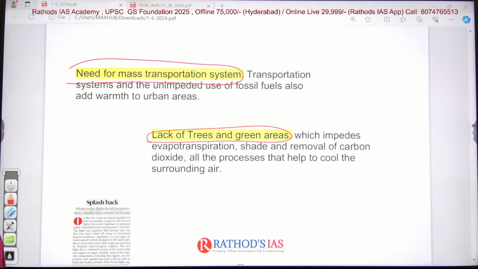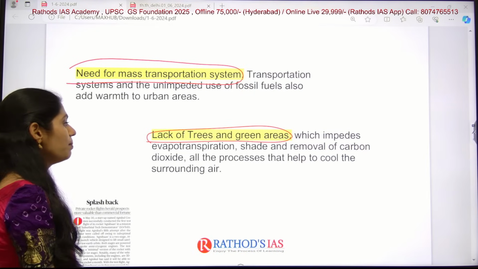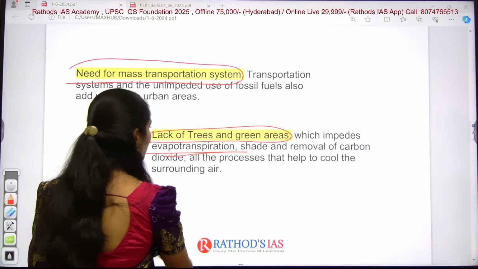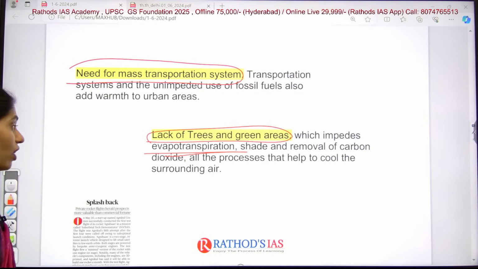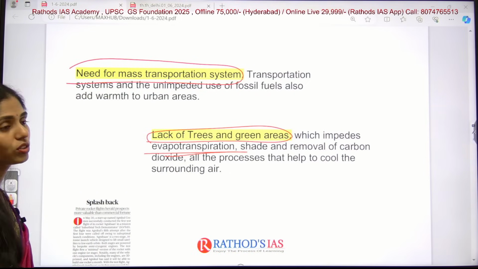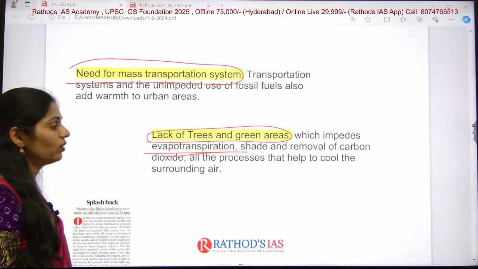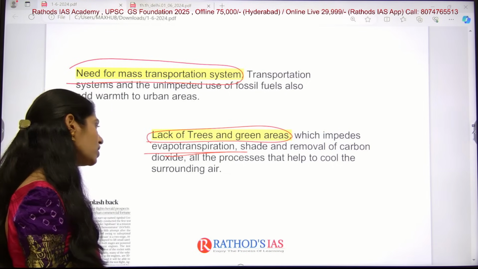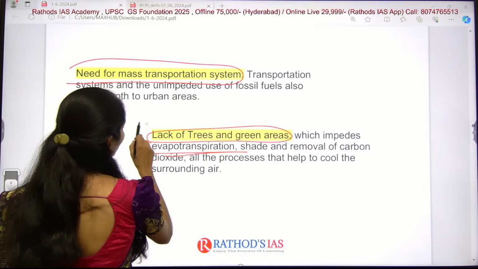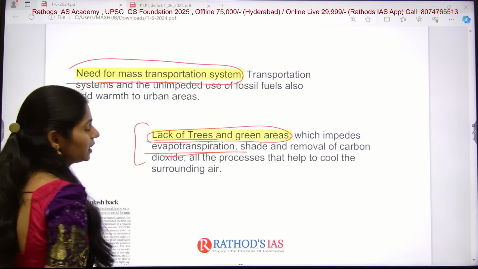And now the next one is, there is a lack of trees and green areas. This lack of trees and green areas impedes evapotranspiration, shade, as well as removal of carbon dioxide. Because of all these things, if you are doing them, then it will be helpful for cooling off the temperature of the surrounding air. So here there are no proper trees and green areas.